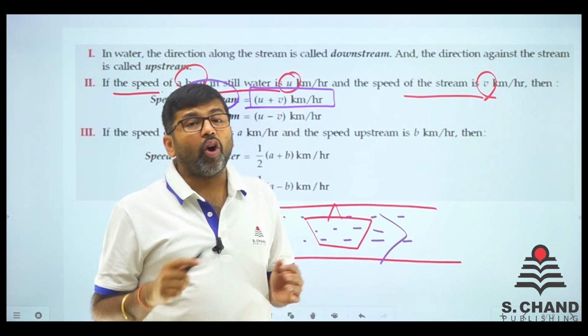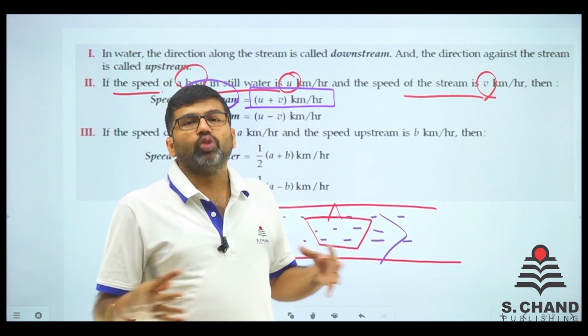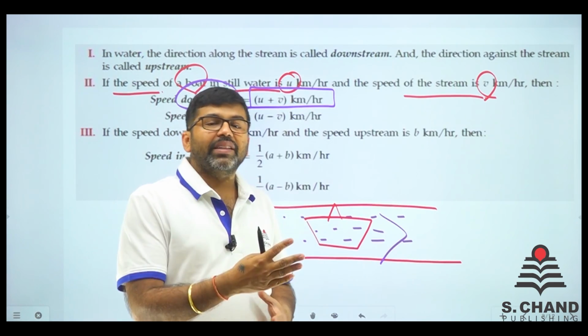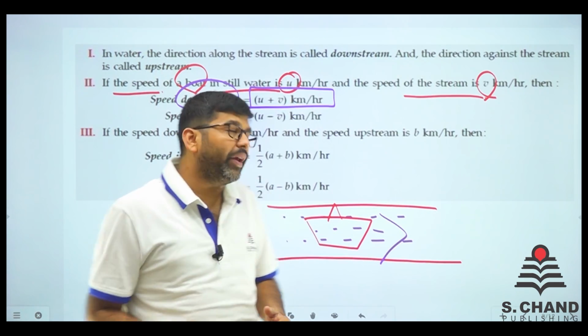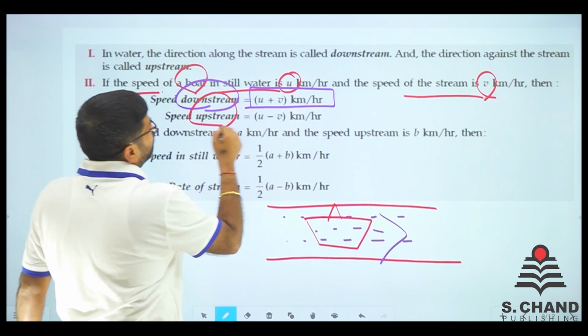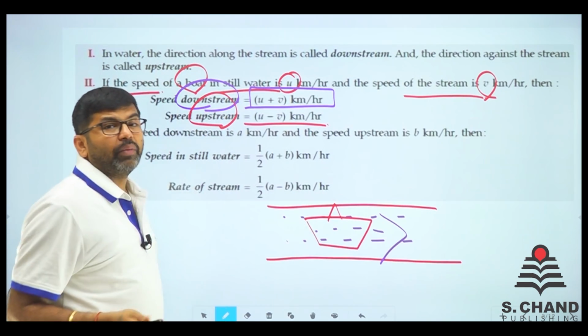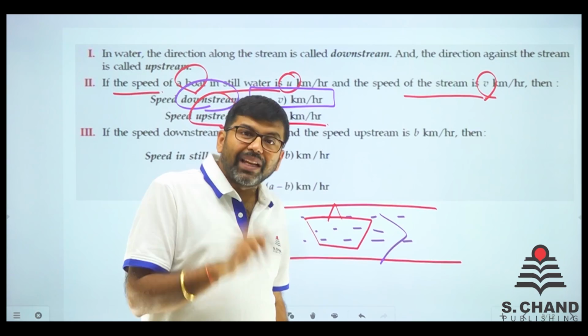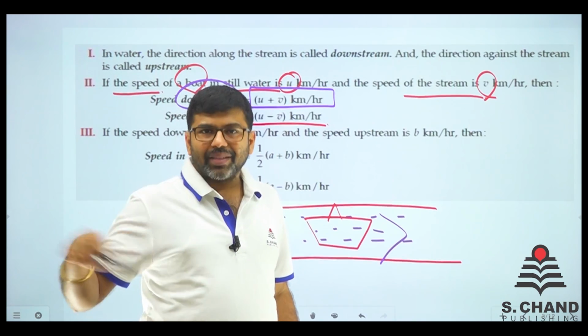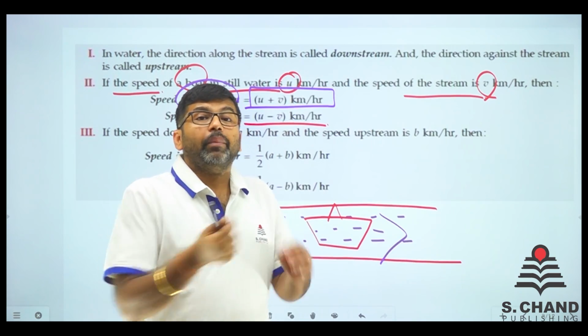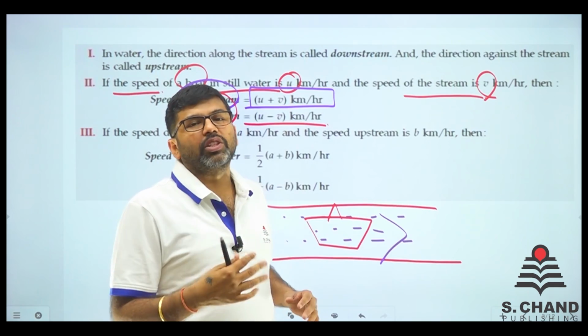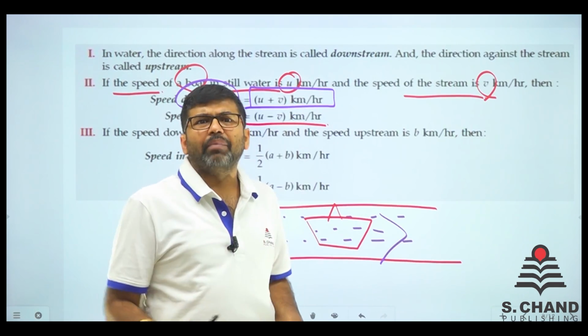बोट की स्पीड और जो पानी की स्पीड है वो जुड़ जाएगी, उसको और तेज ले जाएगी, इसीलिए उसके डाउनस्ट्रीम का है. Upstream is u minus v, that means boat speed in still water minus the speed of the water. Why? Because that is opposing the actual speed, so that will be exactly minus, right?